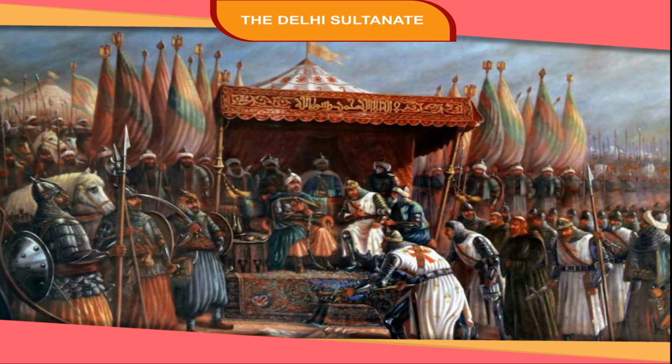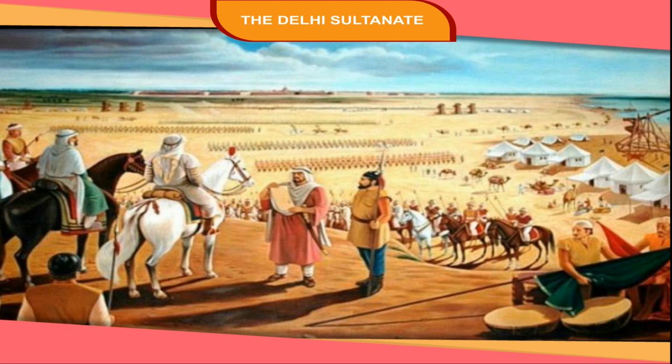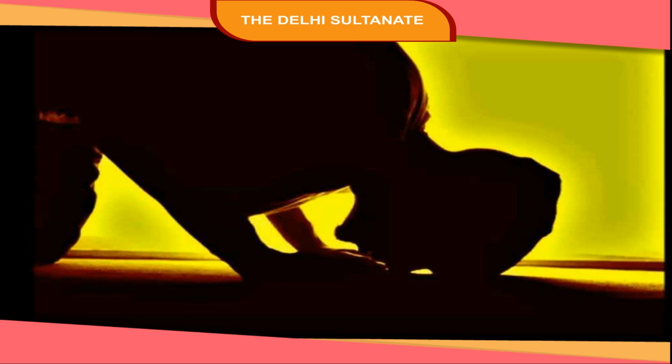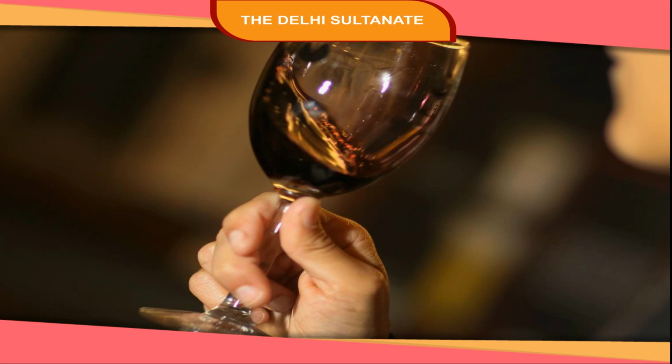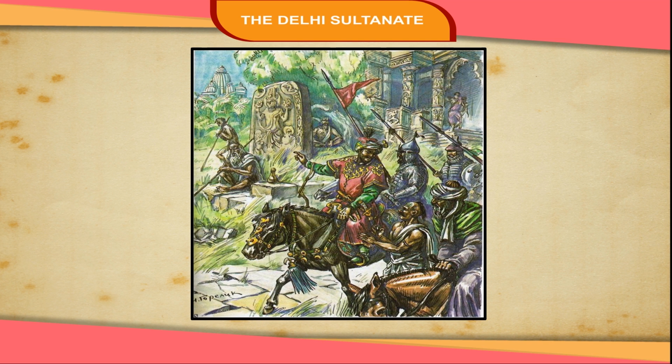To consolidate his position, Balban adopted these measures. A. He centralized the administration and reorganized his army. B. He started the practice of sajda, where the nobles had to kneel and touch the ground with their forehead and salute the sultan. C. The nobles were not allowed to drink nor to attend parties. D. No one was supposed to laugh or smile while at the court.